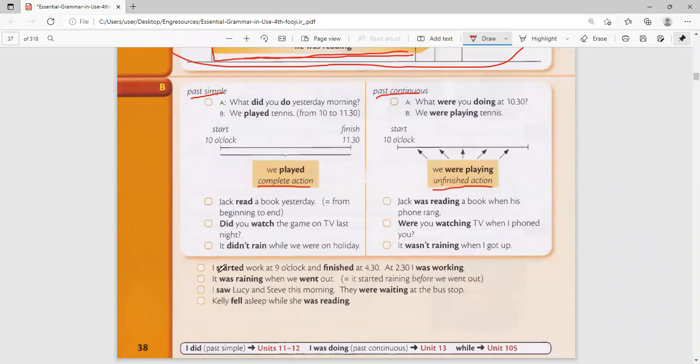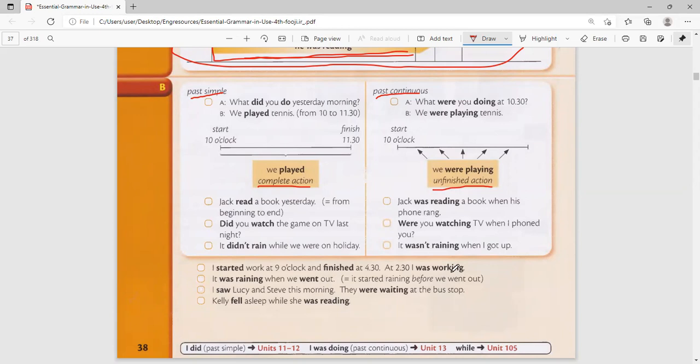So looking down here, I started work at 9 o'clock and finished at 4:30. You see, 9 o'clock is in the morning, 4:30 is afternoon. People start in the morning and finish in the afternoon. So if you ask me, for example, at 2:30, 2:30 is in the middle, after lunch. So at 2:30, I was working. Why is this man saying I was working? Because he was in the middle of that given action.